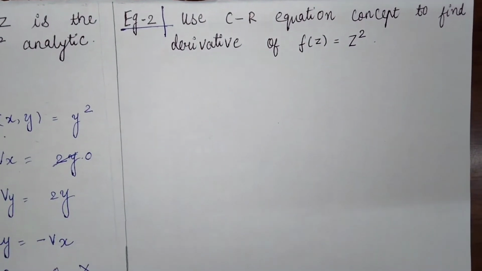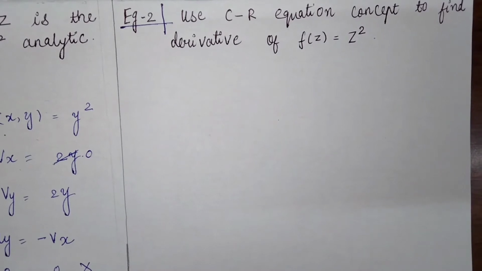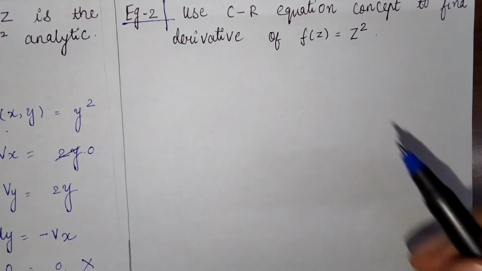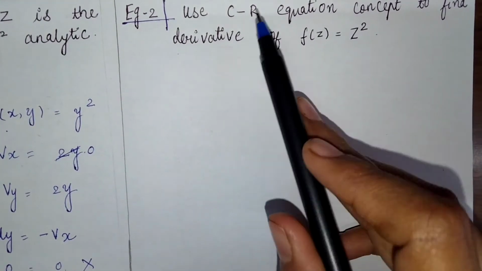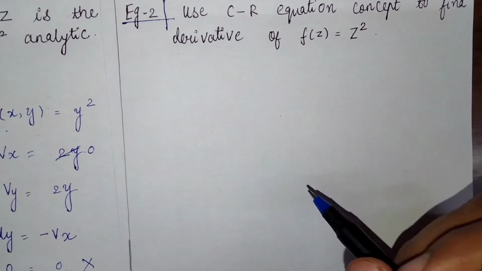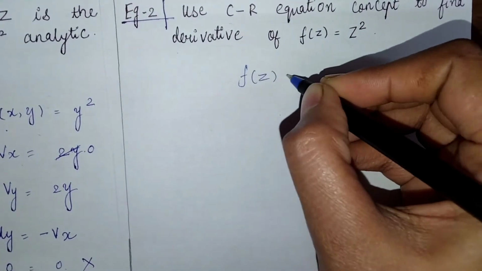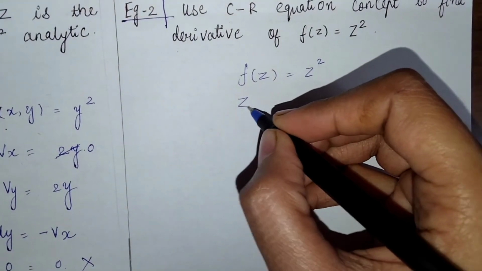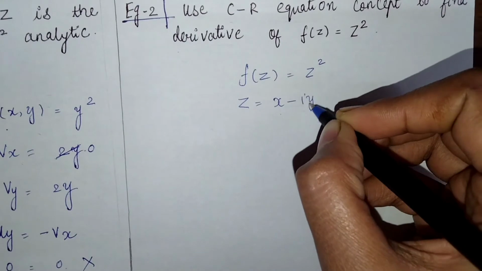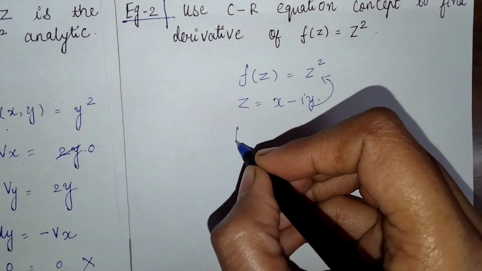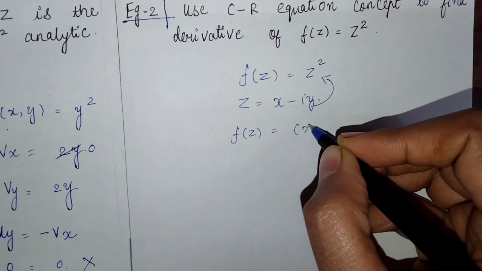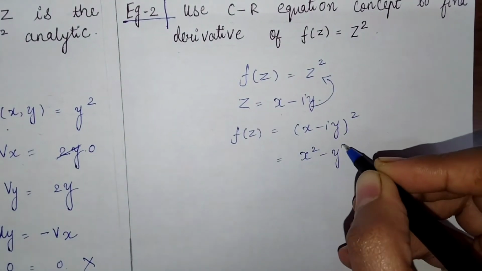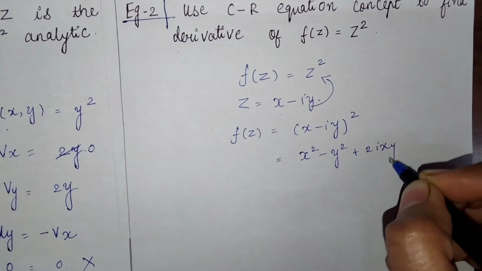Use Cauchy-Riemann equation concept to find the derivative of f of z equal to z square. So again, if it is told that you have to find the derivative with the help of Cauchy-Riemann equation, then f of z is equal to z square. And now value of z we all know, that is x plus iy. So if I put this value here, then I get f of z equal to x plus iy whole square, that is equal to x square minus y square plus 2ixy.